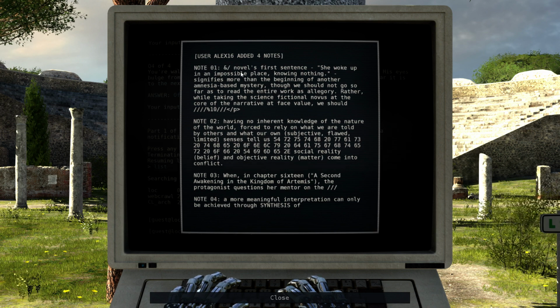Note 1. Novel's first sentence. She woke up in an impossible place, knowing nothing. Signifies more than the beginning of the author's amnesia-based mystery, though we should not go so far as to read the entire work as allegory. Rather, while taking the science-fictional premise at the core of the narrative at face value, we should... Paragraph.